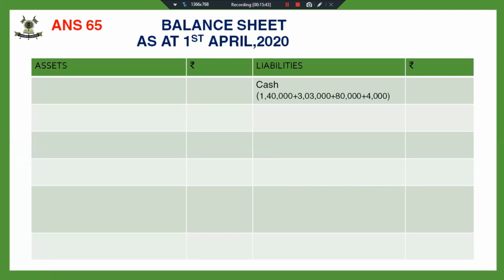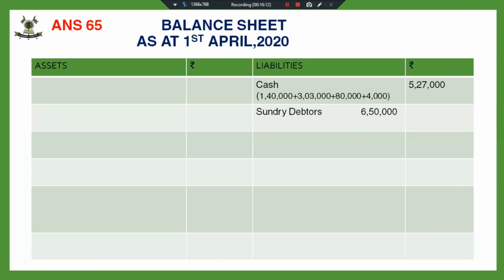Fine. That is one of the reasons for writing cash in the revaluation account, so that you don't forget to add cash. If you write bad debts there, then you will definitely forget to add cash. So 1,40,000 is the opening balance, 3,03,000 is the cash brought in by the new partner as his premium for goodwill, and this 4,000 is bad debts recovered. Find out the cash balance correctly.